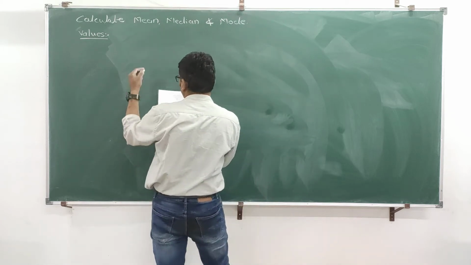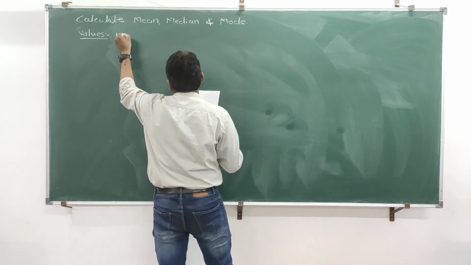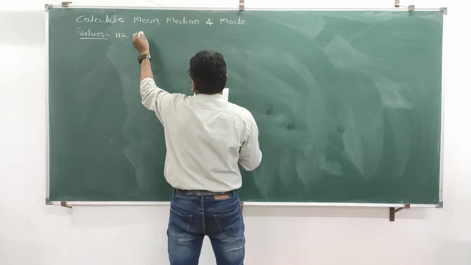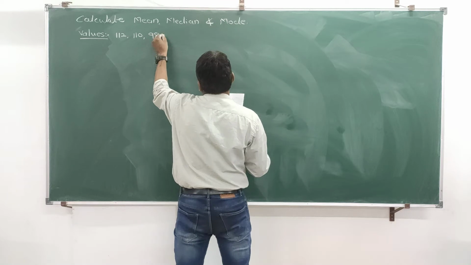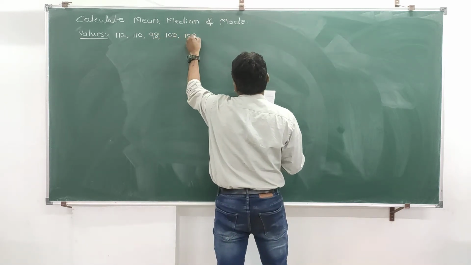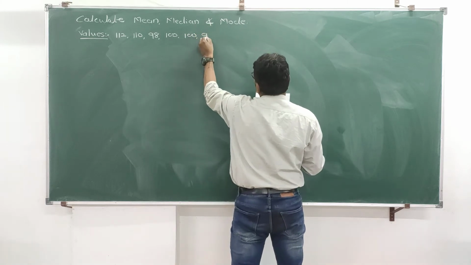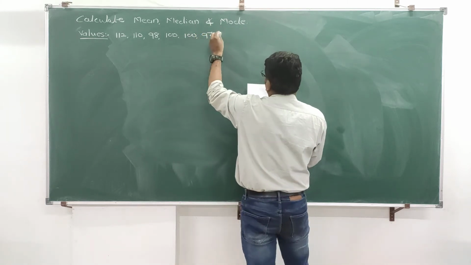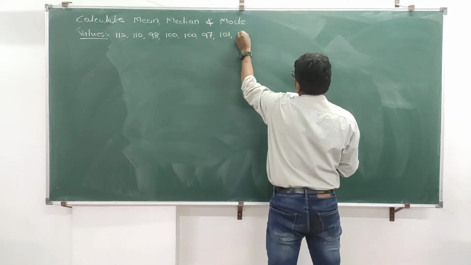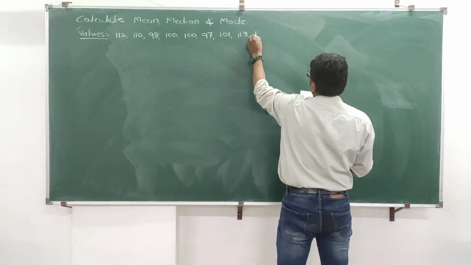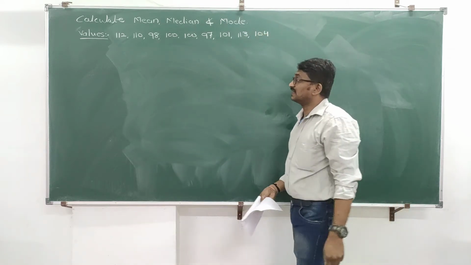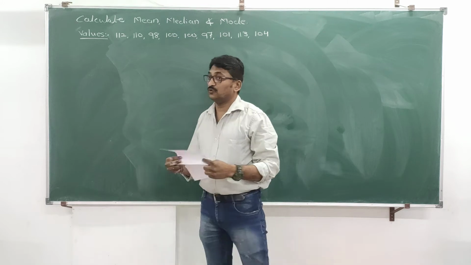Now values are given as 112, 110, 98, 100, again 100, 97, 101, 113 and 104. These are the values given to you. By using this example, we have to solve mean, median and mode.